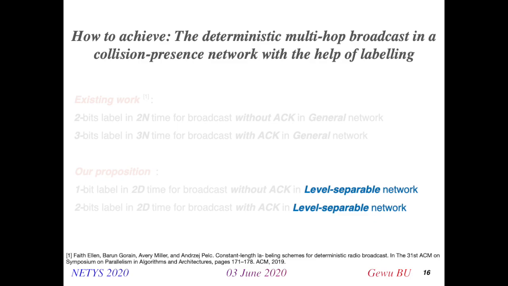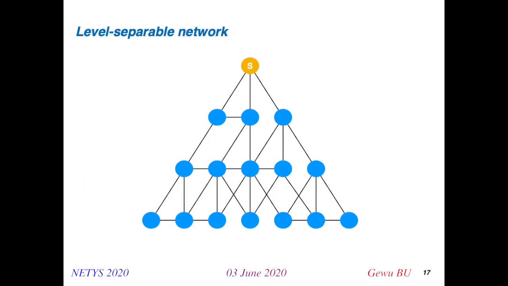So the level separable network is one of the special network topologies coming from our recent research on wireless body area networks. In this kind of network, the connections between nodes have specific conditions. It is, of course, a subset of general networks, but it includes the tree and the line topology. To explain what a level separable network is, let's begin with this example.